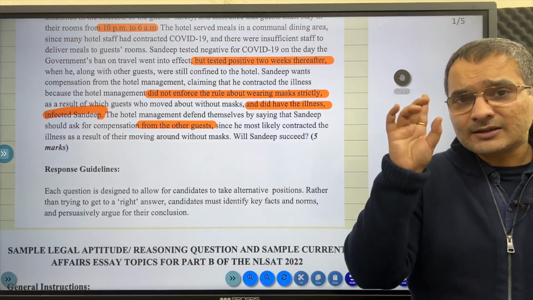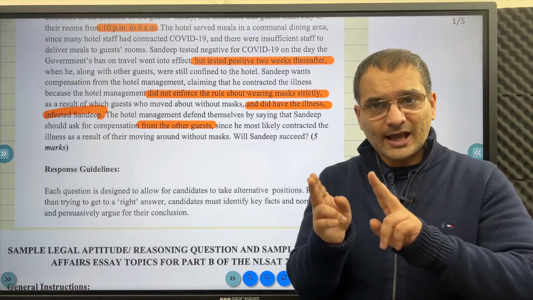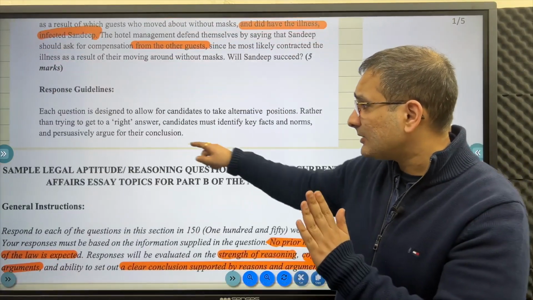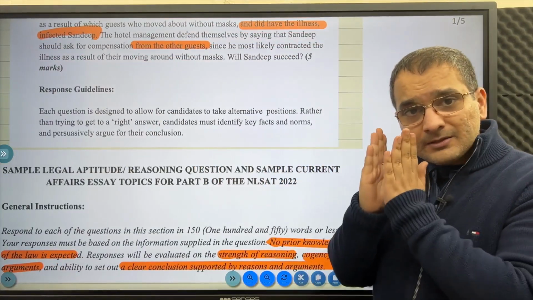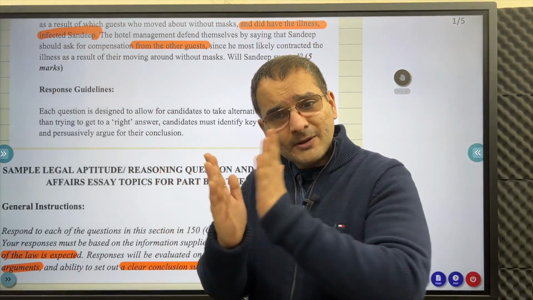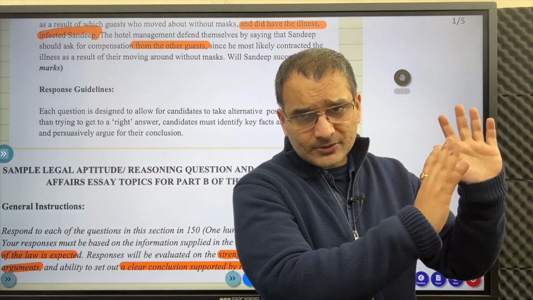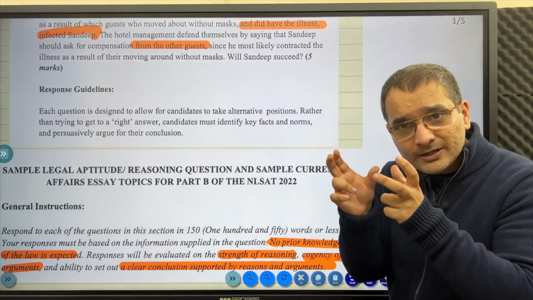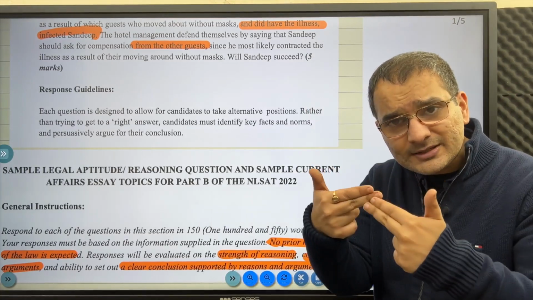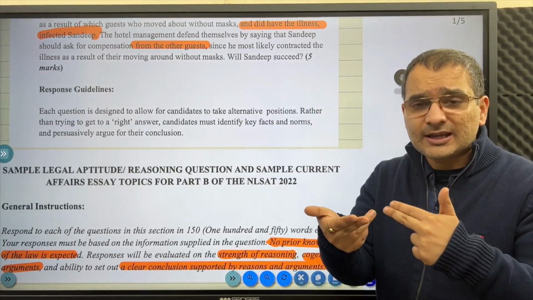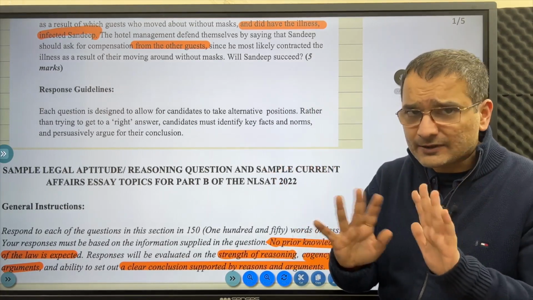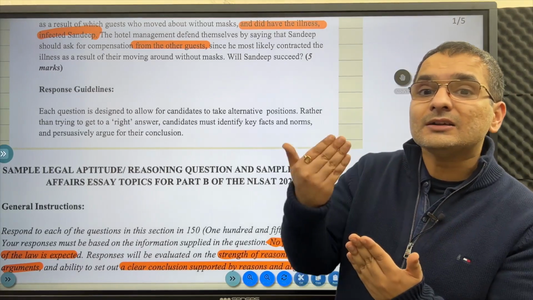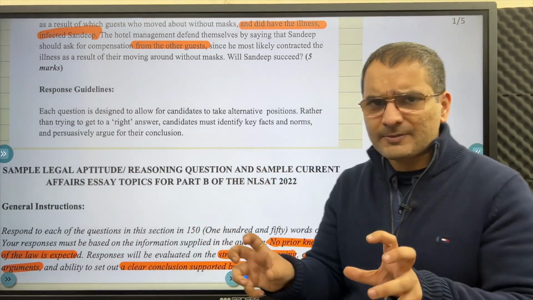Now before you will be starting out in your answer in the exam, कृपया करके will Sandeep succeed? There are two roads that you can take, either yes or no, and stick to that road. So it is certainly, as जैसे इन्होंने बोला, there is no right answer, that's okay, but we have to stick to that road कि हम अब पीछे वाला जो रास्ता हमने छोड़ दिया उसके बारे में हम सोचेंगे नहीं, but इसका अब argument उनको बताना वो check कर रहा है. जो argument, the ability to reason it out, that is what is being checked, not fancy flowery language. That is not being checked. The way that you can argue out a conclusion, so almost like critical reasoning,